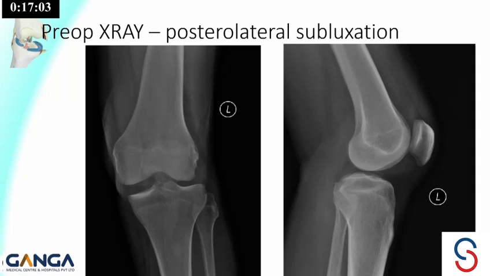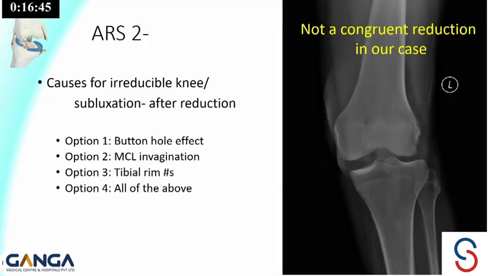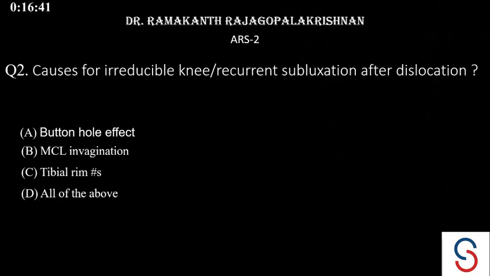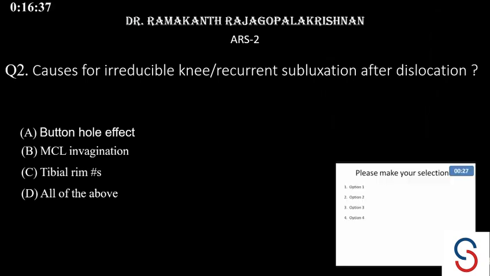So this is the pre-op X-ray at 2 weeks. In our case, there is posterolateral subluxation of the knee, where we can see that the joint is not completely reduced. Though it was not reduced in the hospital, the patient told us it was a kind of transient dislocation where it was reduced. So what is the cause for an irreducible knee or the subluxation after the reduction?